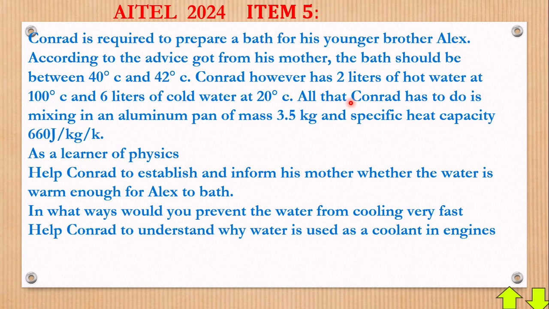All that Conrad has to do is mix in an aluminium pan of mass 3.5 kilograms and specific heat capacity 660 joule per kilogram per Kelvin. As a learner of physics, help Conrad to establish and inform his mother whether the water is warm enough for Alex to bathe. Remember, the warmth is between 40 and 42 degrees. If it goes beyond that, it's very hot. If it goes below that, it's very cold. It is not warm enough.